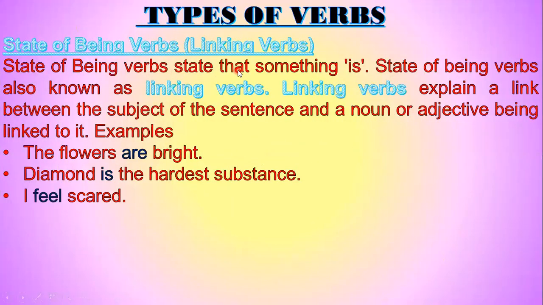State of being verbs, linking verbs. State of being verbs state that something is. State of being verbs are also known as linking verbs. Linking verbs explain a link between the subject of the sentence and a noun or adjective being linked to it. Examples are: the flowers are bright. Are is linking the flowers with its brightness.